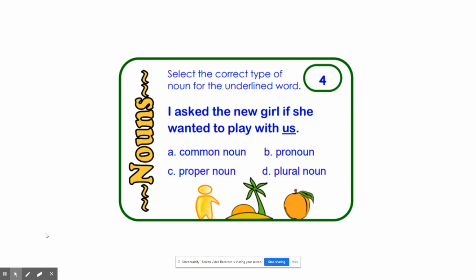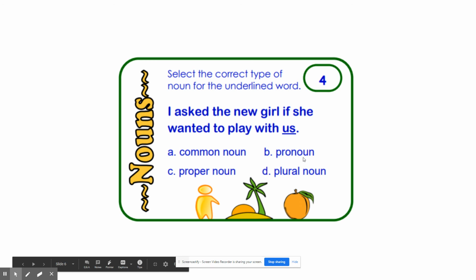If you said B, pronoun, because it took the place of a noun, you're correct. Instead of saying, I asked the new girl if she wanted to play with Cameron and me, instead of saying Cameron and me, I said us. Therefore, it's a pronoun because it took the place of the words Cameron and me.